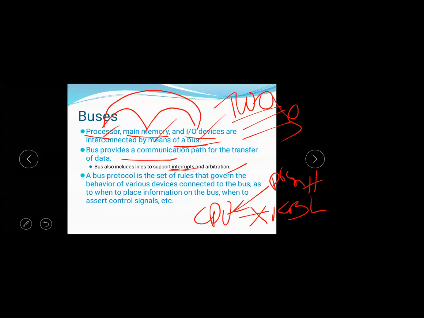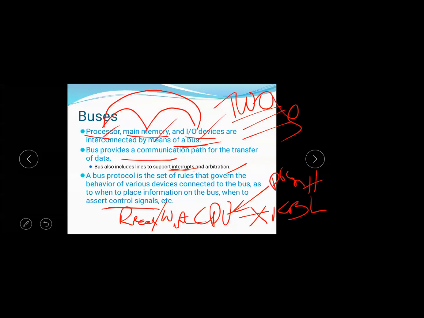A bus protocol is the set of rules that govern the behavior of the various devices connected to the bus, as to when to place the information on the bus, when to set control signals, and when the control information is placed. A control signal indicates whether the device is ready to transfer data, or whether we have to perform a read operation or a write operation, from memory to outside or outside to memory.